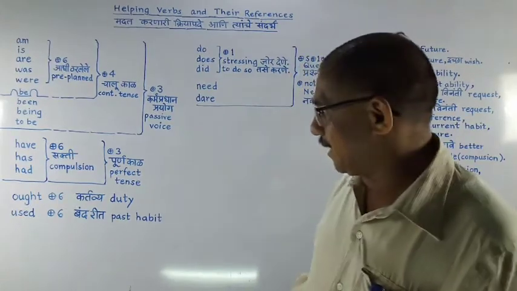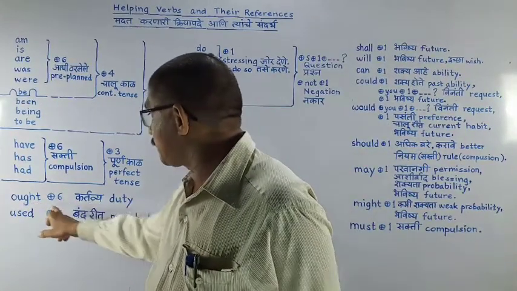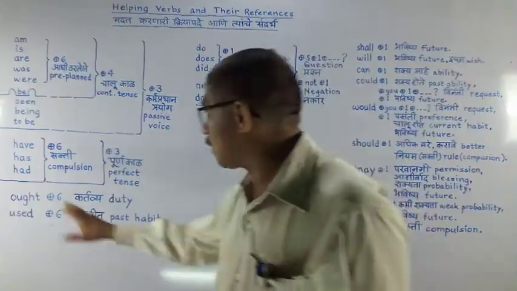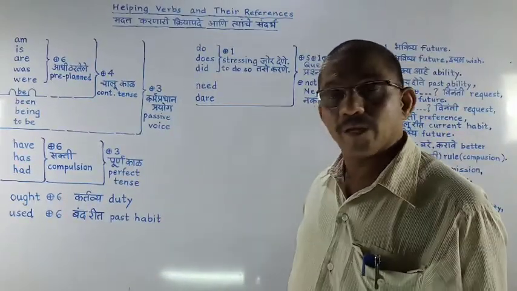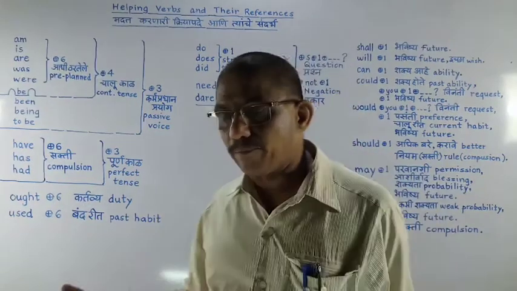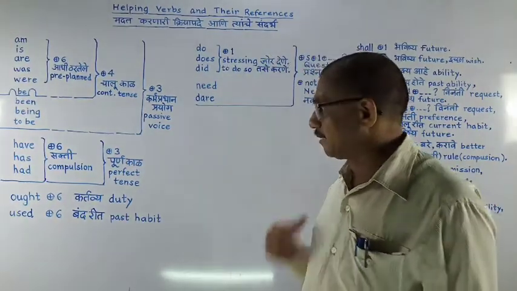Now let's go ahead. Ought and the 6th form means ought to take. It will show duty. Means if I say I ought to take a pen, it means it's my duty to take a pen.